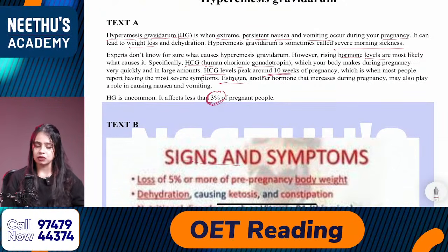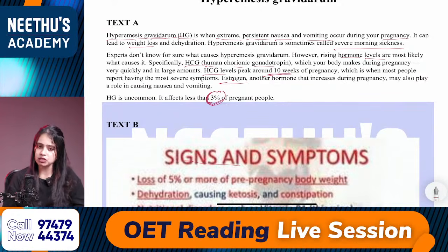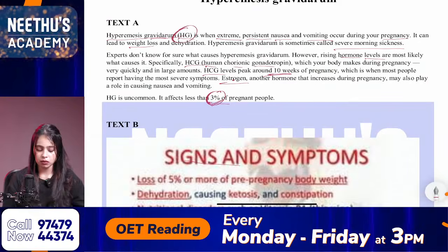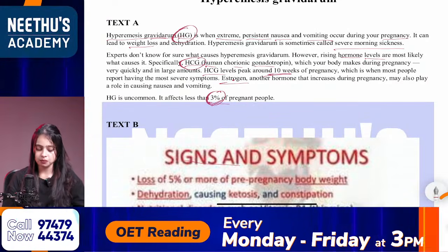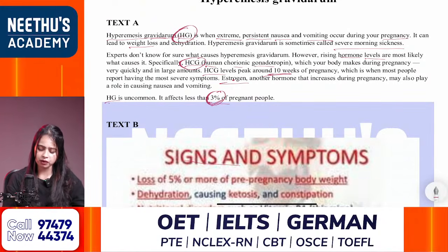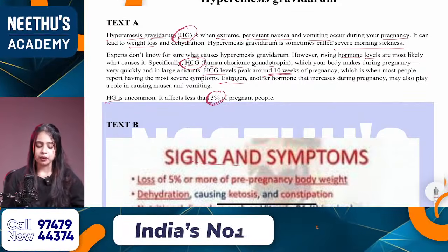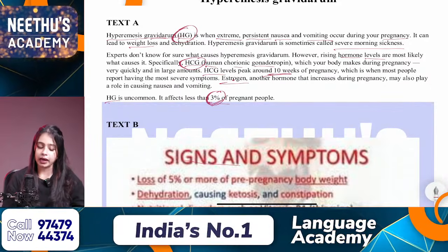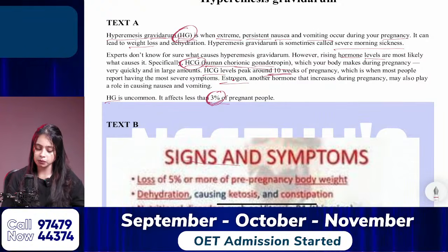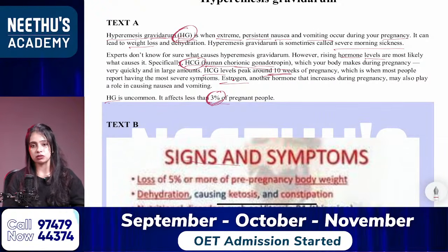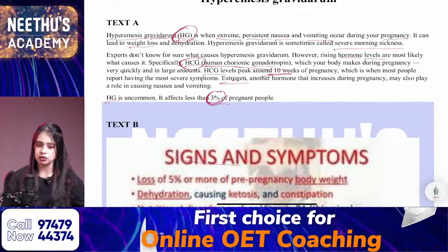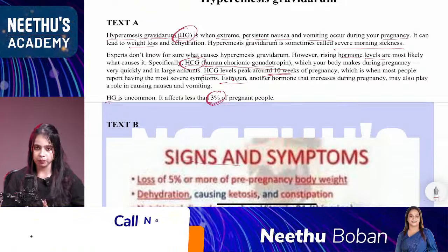So these are the names mentioned. And what about the next one? It's all about abbreviation. So what are the abbreviations mentioned? What short forms are given? HG. Okay, HCG. So these are the short forms mentioned here. Okay, that is repetition, so you don't have to mark it. Yeah, still. Okay, then what about next one? All the brackets. So one bracket is here, another bracket is this. Any other brackets mentioned? No other brackets mentioned. Okay, and what about the next one? Italicized or bold words. No italicized or bold words here.